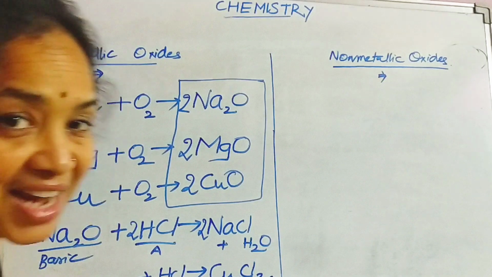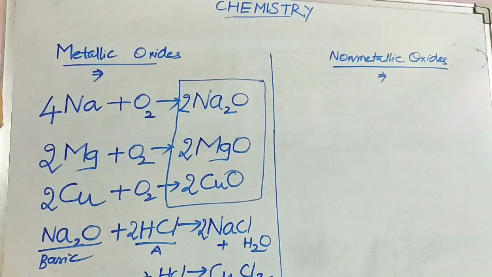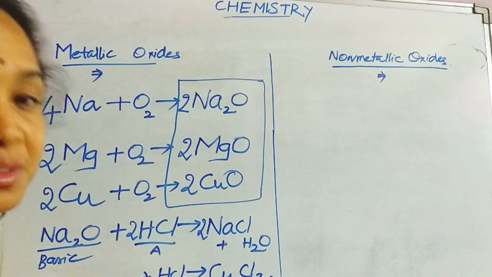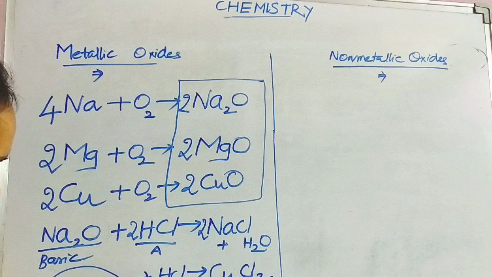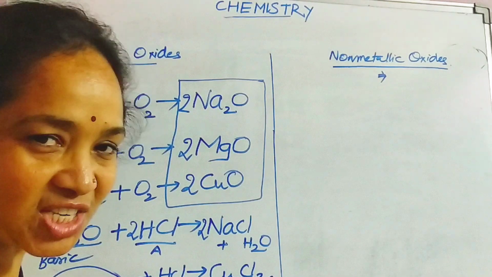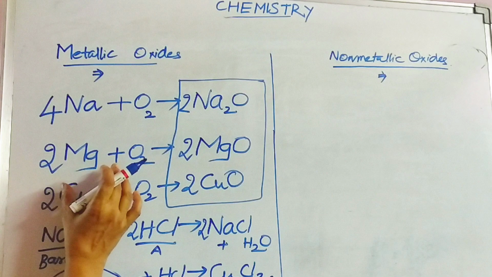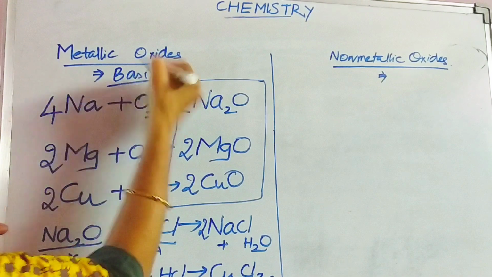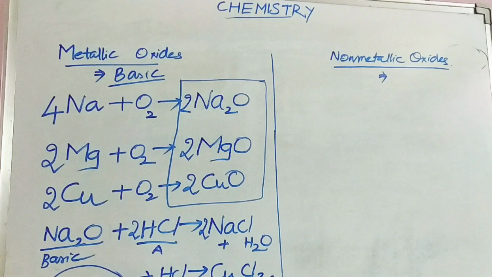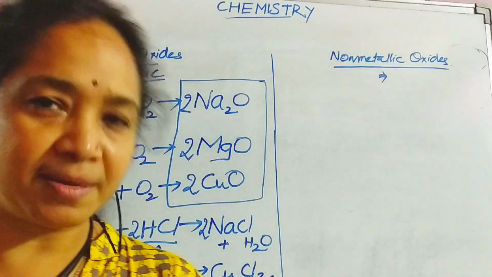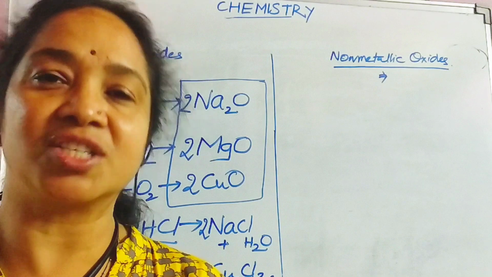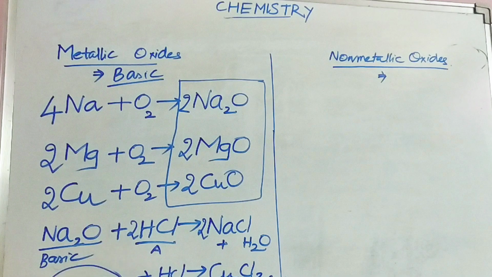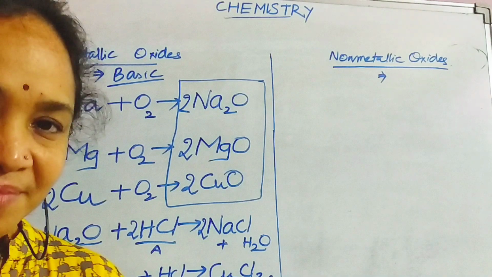You know, cupric chloride is a salt. A salt is obtained when an acid is reacting with a substance which is basic in nature. So definitely I say this cupric oxide is basic in nature. So metal oxides are definitely, we can say, they are basic. So here we go. Metals react with oxygen to give certain metal oxides, and metal oxides are basic in nature. These are the two important examples which can prove that metal oxides are basic.